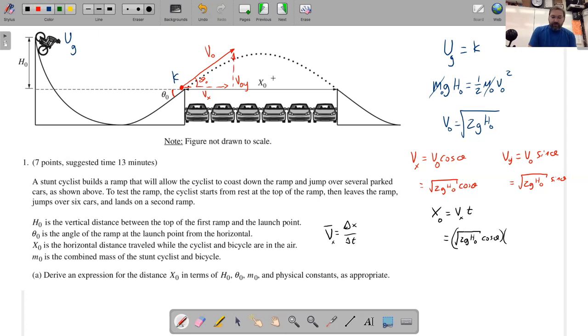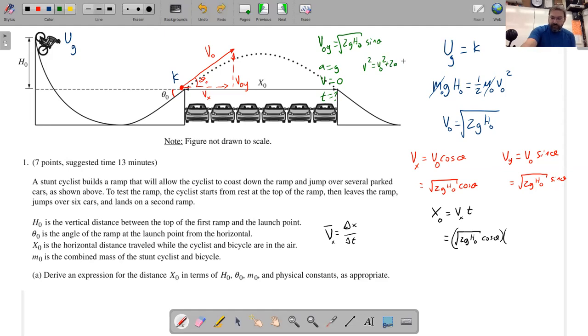And in this kinematics problem, you leave the surface of the ramp with some initial velocity, v sub naught y, which is equal to the square root of 2g h naught sine theta. You have an acceleration rate equal to g. The velocity at the top is 0. So you're trying to find the time that it takes to get to the top. And you can use the equation v squared is equal to v naught squared plus 2a delta y.